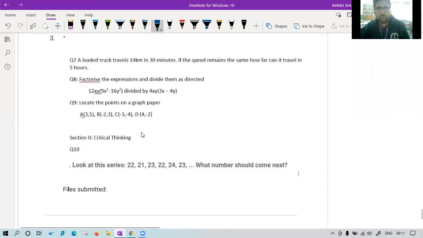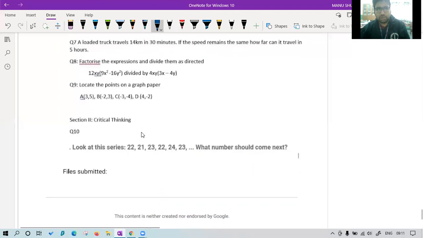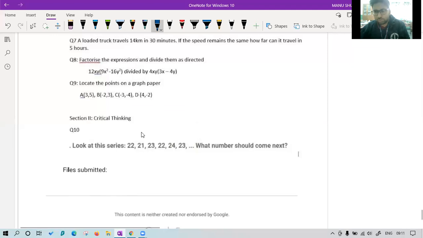Okay, Ananya. Now question number 7 is a question of comparing quantities. Okay, I can end it over here so that we can discuss sometime. Stop recording. We will discuss it tomorrow.